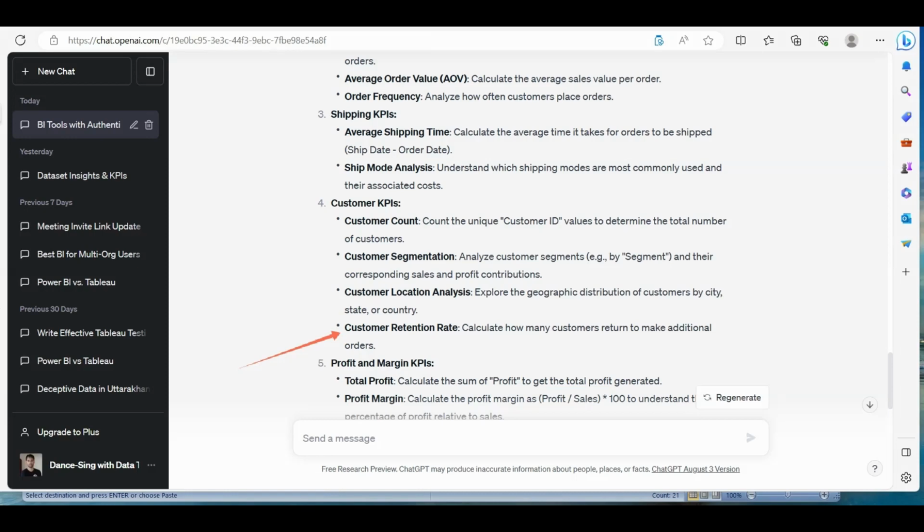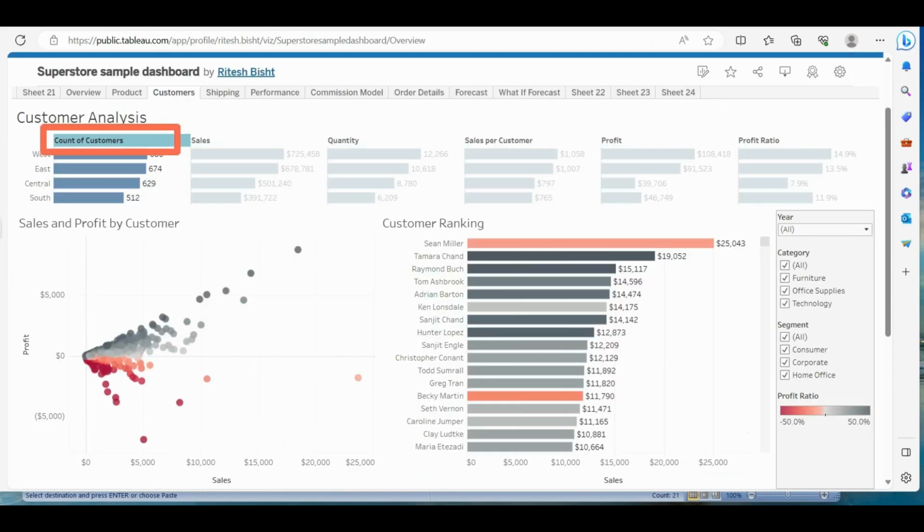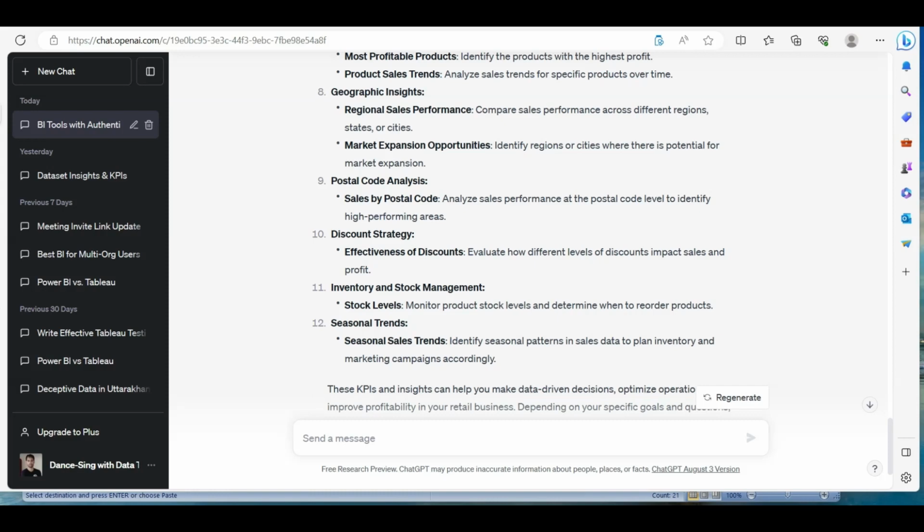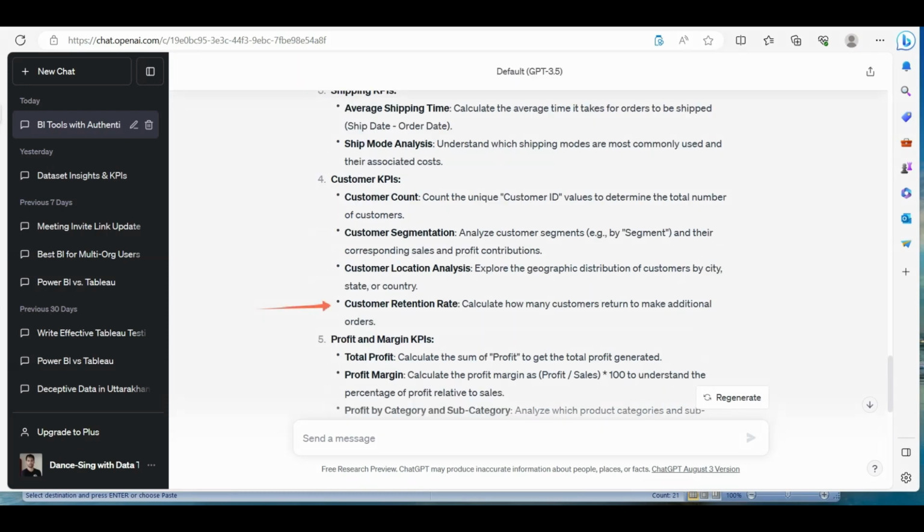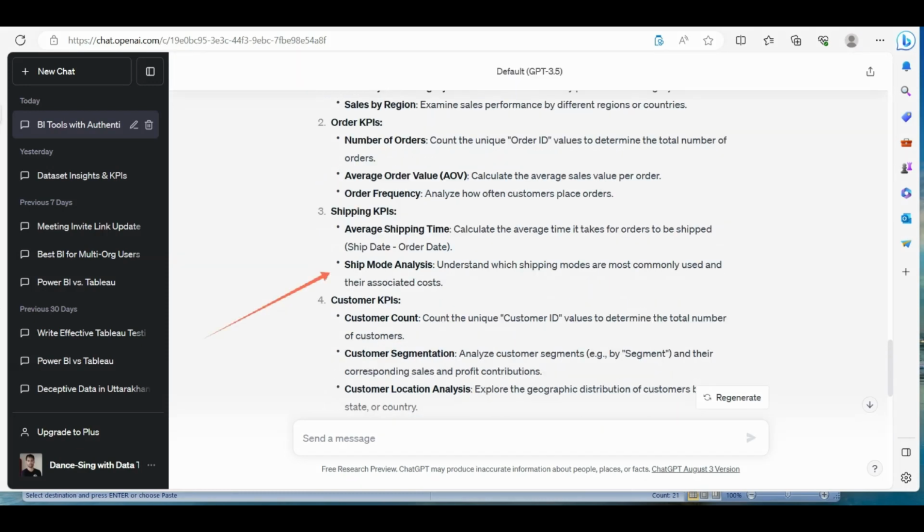Now, this is a good suggestion which is actually not there: customer retention rate, where you can see how many customers you are able to retain year by year. A good suggestion, but it's not there. It talks about the customer count, which we do have. So all good. We can say that with even only one data set, it has provided almost all the KPIs. Not only that, it has suggested a few more KPIs which can be very useful, like customer retention rate, which was a very good suggestion actually. Also, the ship mode analysis, which is there but in a different way which can be more informative. So that was another good suggestion.